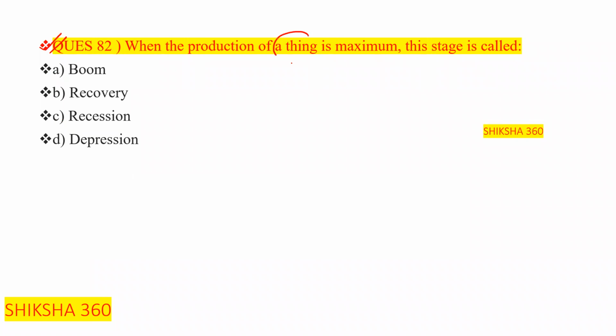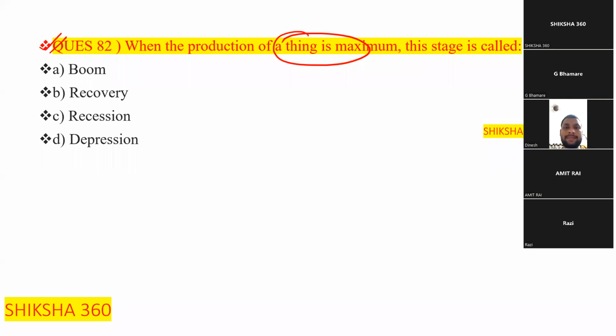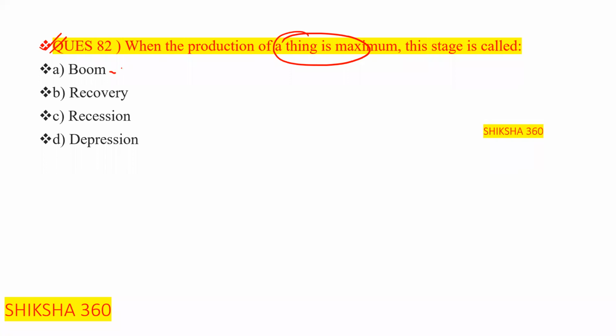When the production of a thing is maximum, this stage is called, clear? Option number A is boom. Option number B is recovery. Option number C is recession. Option number D is depression.